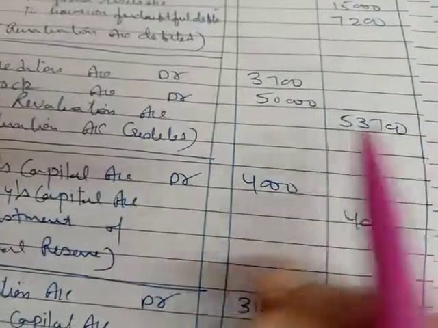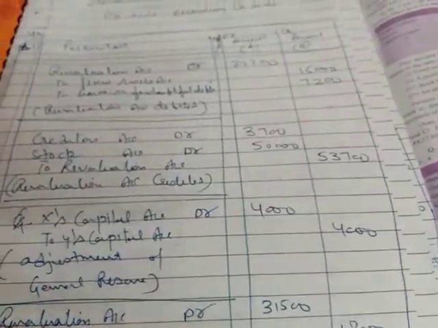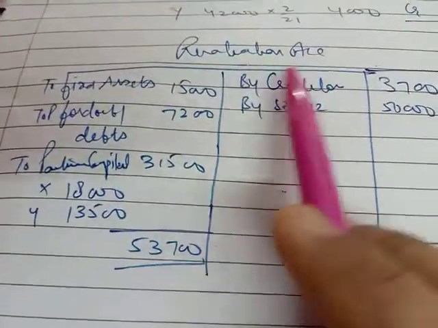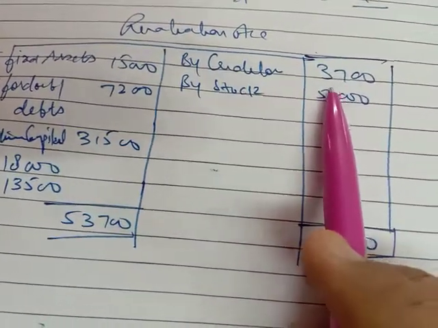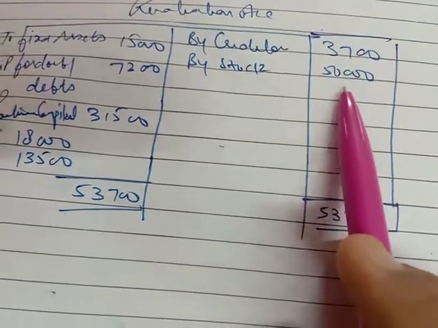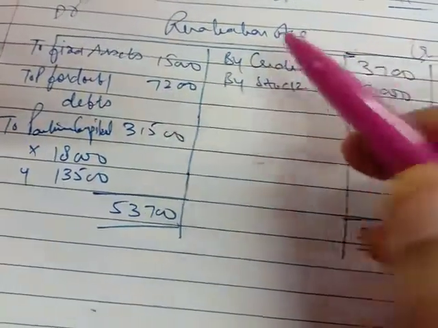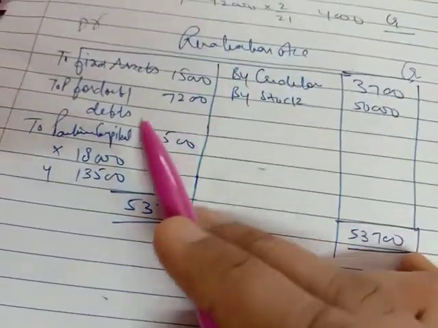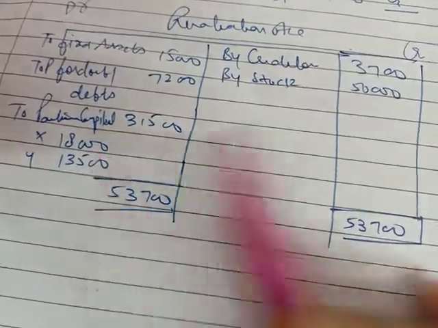Now, adjustment of general reserve. For adjusting the reserve, first you have to calculate the sacrificing and gaining ratio. But before that, I have just made a rough revaluation account for you. Creditors are decreasing, that is why creditors are on the credit side. Stock is increasing by 50,000, so the revaluation account credit side will show it, and the debit side will show fixed assets and provision for doubtful debts. If we add up all the credit side and deduct the debit side, we will get the revaluation account profit. Profit will be distributed among partners in this way, 18,000 and 13,500.